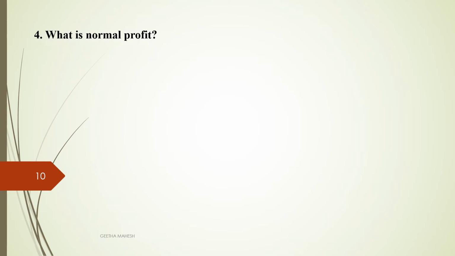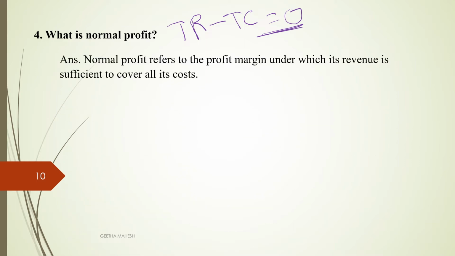What is normal profit? Normal profit is also known as a situation of zero profit. That means total revenue minus total cost is equal to 0. The revenue or the profit which is just enough or sufficient to cover all its costs, we call it normal profit.